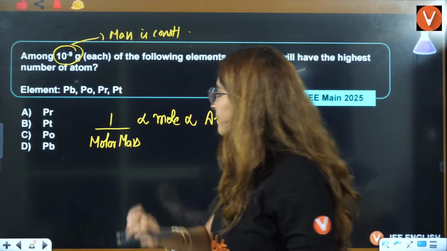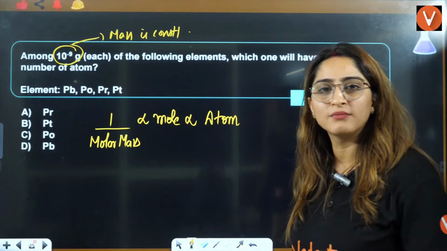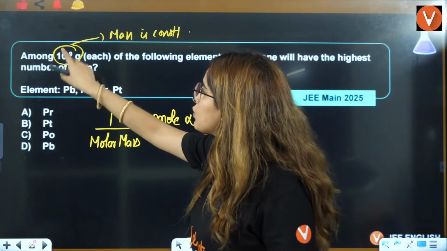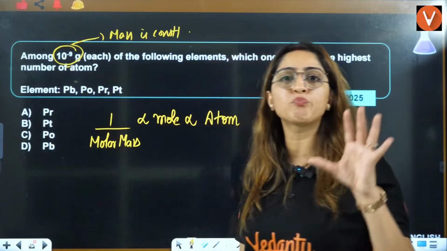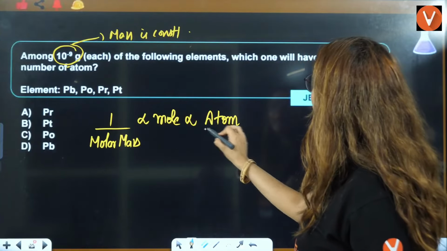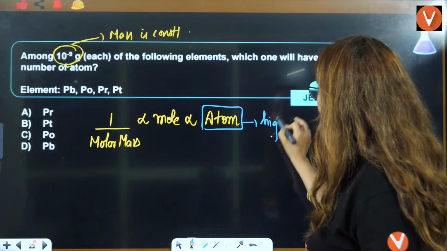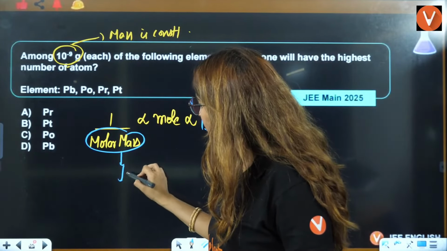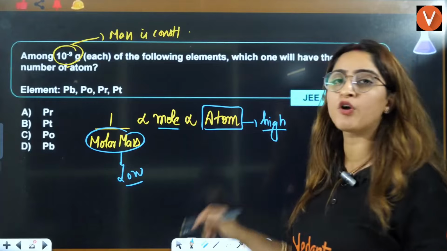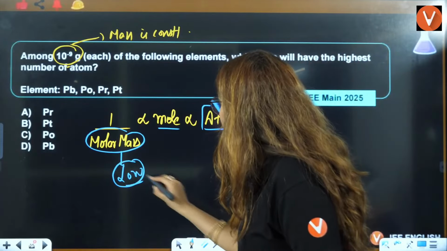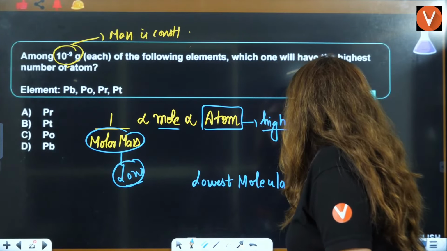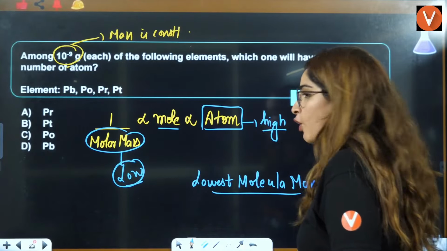So mole is like your mummy. Always you have to compare everything with moles. Now, what was given to us? Given was mass, and they were asking about particles. They are asking which one will have the highest. This should be highest, then this should be low. If this is low, mass is constant, moles will be high, then the number of atoms will also be high. That means you have to calculate the lowest molecular mass. Which one will have the lowest molecular mass? That will be your answer.